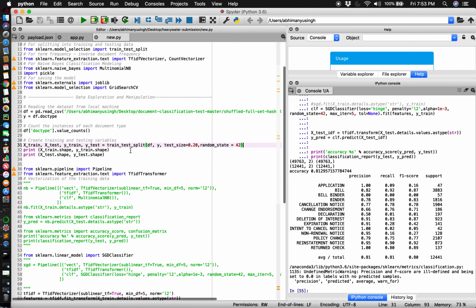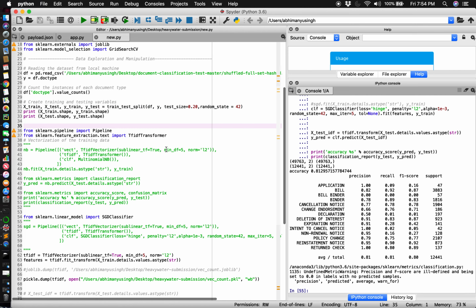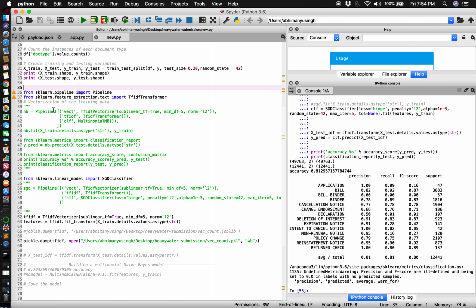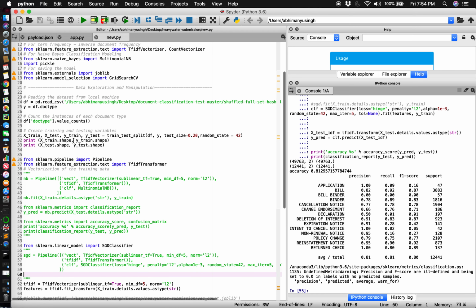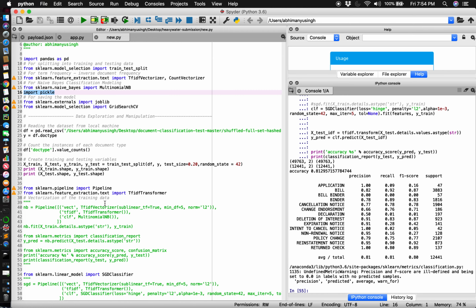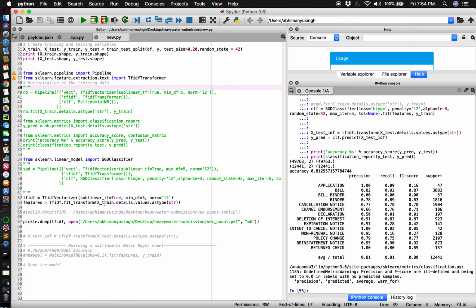So I went ahead and trained a model, split 80% for training and 20% for test purposes. I started by creating a pipeline, as you can see, with a TF-IDF vectorizer and a transformer for both of the classifiers that have been done here. I eventually went with the SGD classifier, as you can see over here, and I ran it and used the pickle module to push them over to S3. Then we can later pull them down from S3, unpickle them, and use that in our web service.